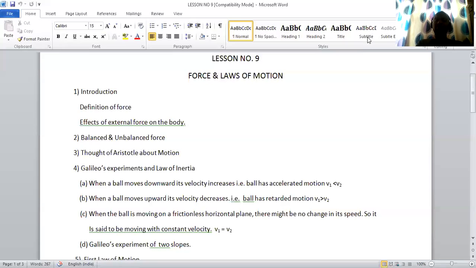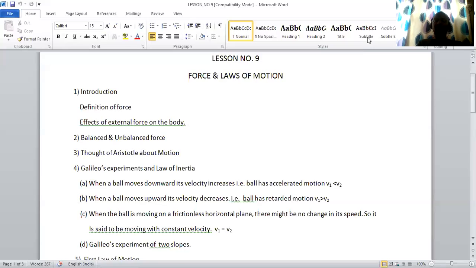So, what is this push or pull? According to physics, the push or pull which is exerted on a body or an object which changes its state of motion is known as force. I repeat, the push or pull which is exerted on the body or object which is in motion, which changes its state of motion, is known as force.